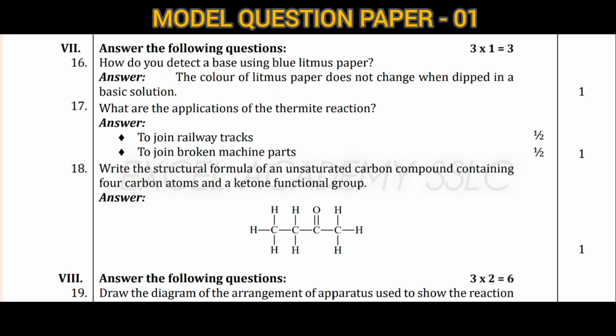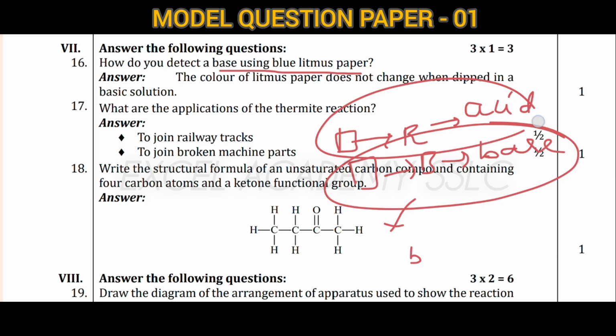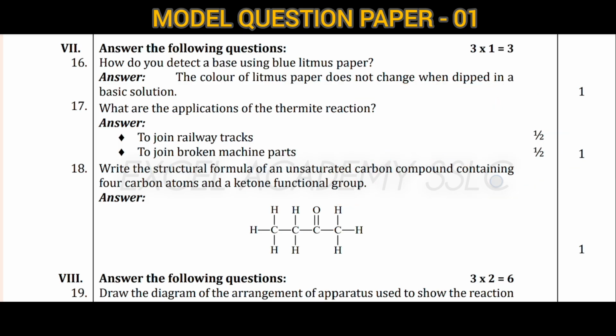Applications. First of all, the question is, how do you detect a base using blue litmus paper? Blue litmus paper turning red means it is an acid. If it converts red to blue, that means it is a base. To check whether it is a base, we want a base solution. To check whether it is an acid, we want an acid solution. That is the answer.